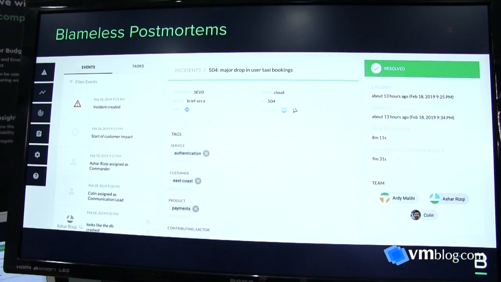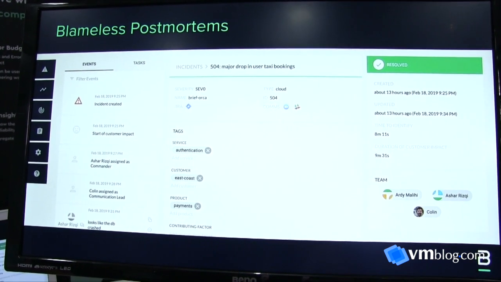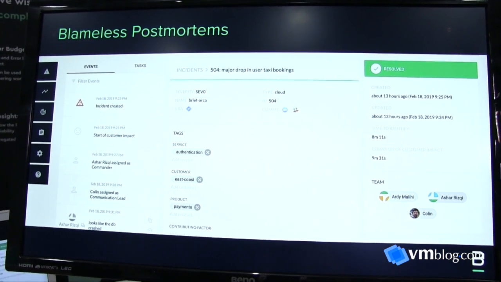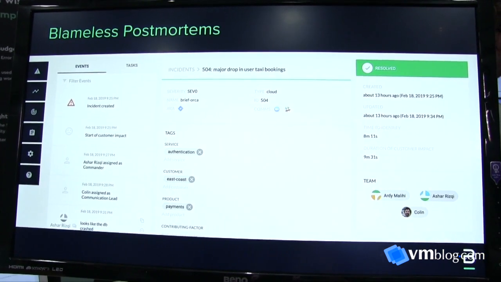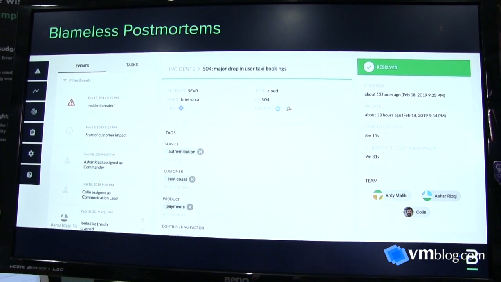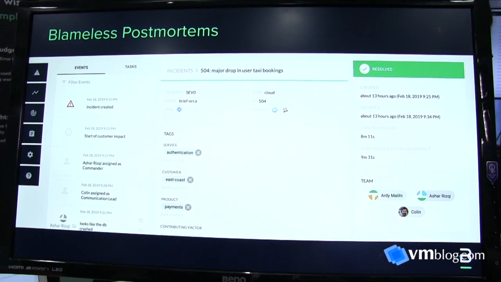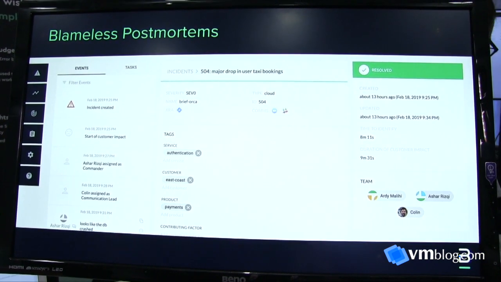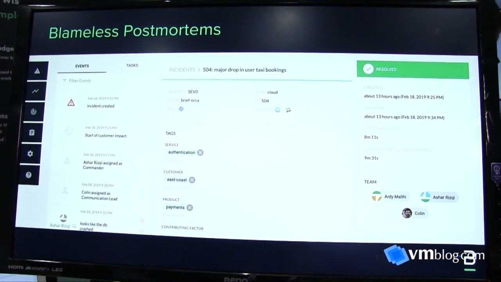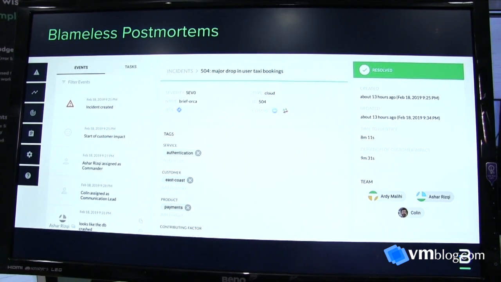Now, with postmortems, we all agree that they're absolutely critical to do so that you can capture the learnings and prevent repeat issues from happening again. The challenge is that they're extremely toil intensive. They're very difficult to do because of the amount of effort it takes to collect the data to drive a certain process around it. Well, what we've done at Blameless, we've automated that end to end so that 90% of the toil that goes into doing a postmortem is eliminated, so that no incident ever gets left behind and no follow-up action item ever gets left behind or undone.